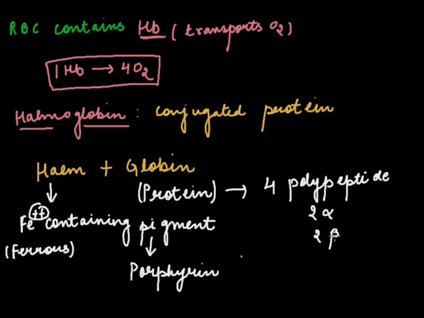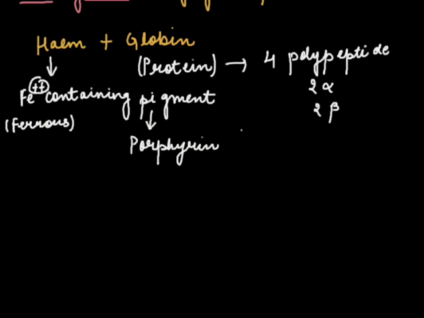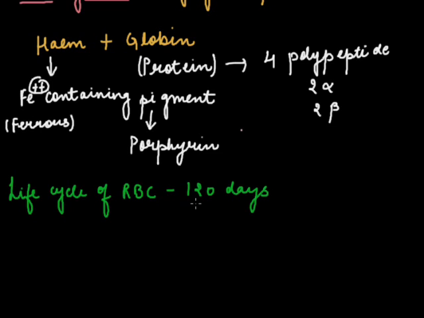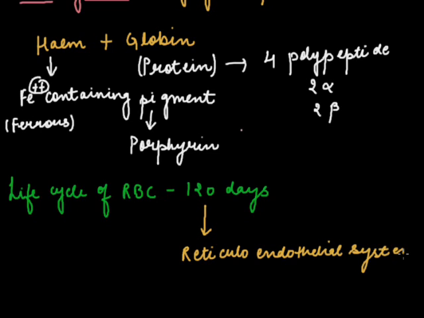Now, after this, we'll discuss the life cycle of RBC. RBC continues to live for about 120 days. After 120 days, it enters into the reticuloendothelial system, which comprises the liver and the spleen, and here it is disintegrated.